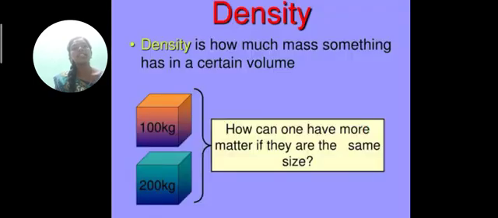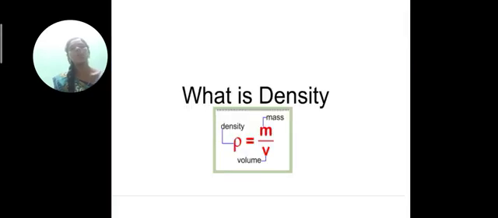Density. Density is how much mass something has in a certain volume. How can one have more matter if they are the same size? The first one is 100 kilogram. The second one is 200 kilogram. What is density? Rho is equal to m by v, where rho is the density, m is the mass, and v is the volume.